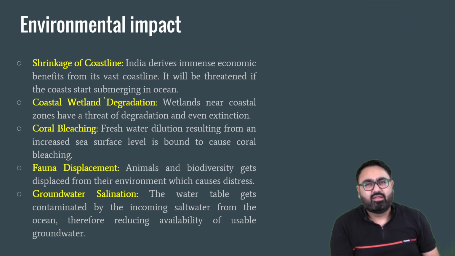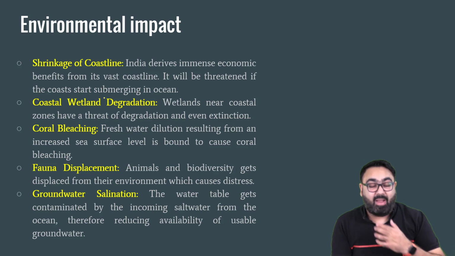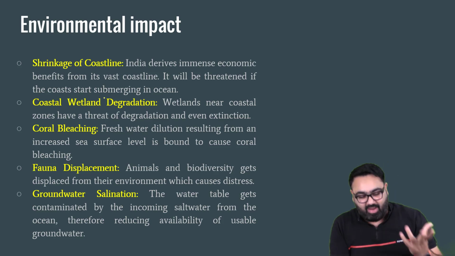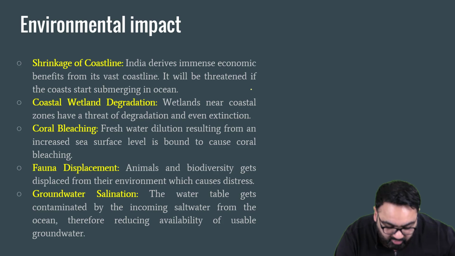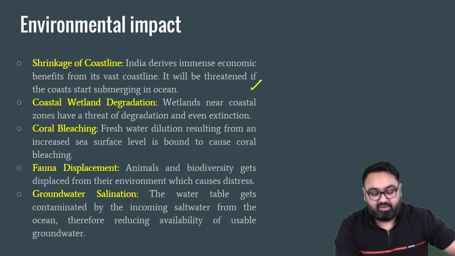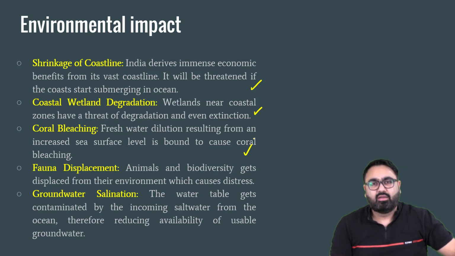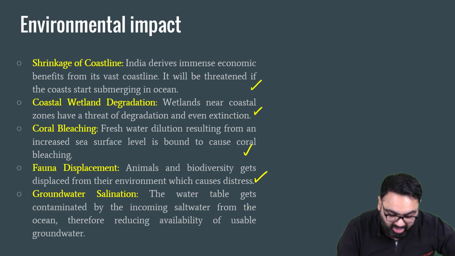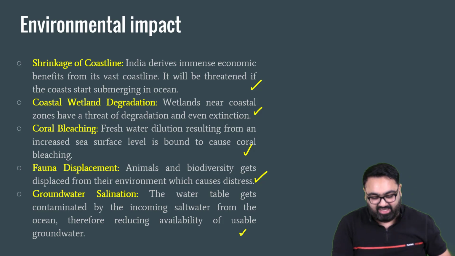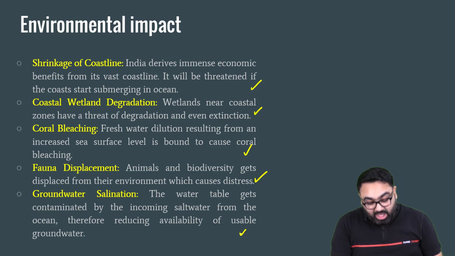Main body, as I said, we will segregate the impact into environmental, economic, social. So environmental impact: sinking of coastline, which will obviously lead to wetland degradation, coral bleaching would be a major impact, displacement of flora and fauna, and even groundwater salination. Again, it's not necessary that you remember all of these. Whichever you remember, just try and write.